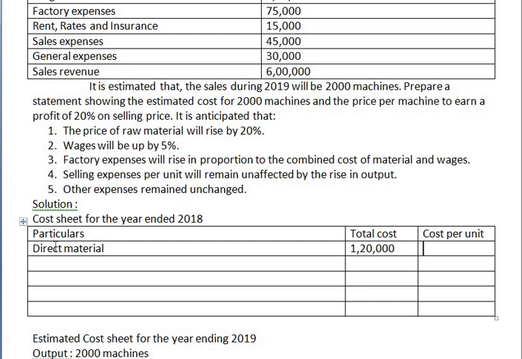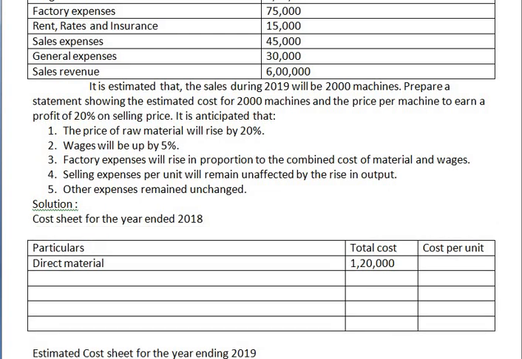In the year 2018 they are manufacturing 1500, so here you can write output: 1500 machines. Now total cost divided by output, 1,20,000 divided by 1500, so that will be 80 rupees.